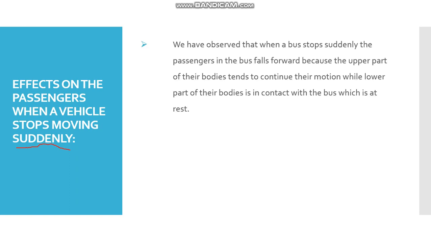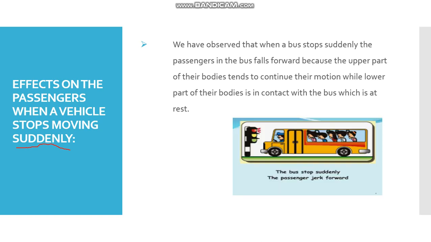Now the second case is the effect on the passengers when a vehicle stops moving suddenly. In the first case we talked about when the vehicle starts moving suddenly. In this case we will be talking about when it stops suddenly. We have observed that when a bus stops suddenly, the passengers in the bus fall forward because the upper part of the body tends to continue its motion, while the lower part of the body is in contact with the bus, which is at rest.